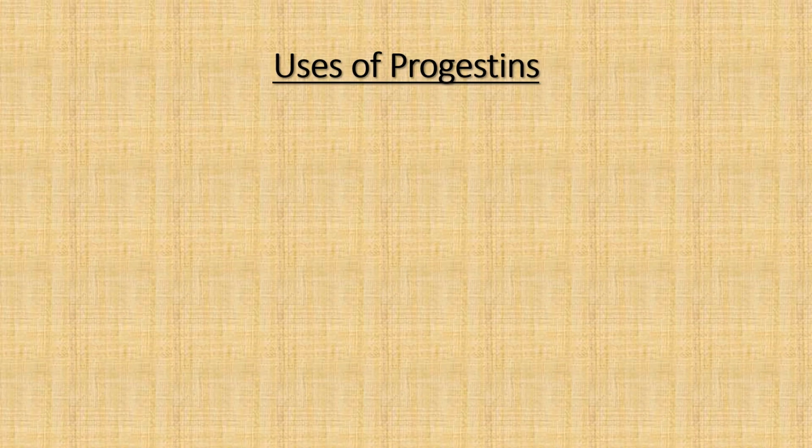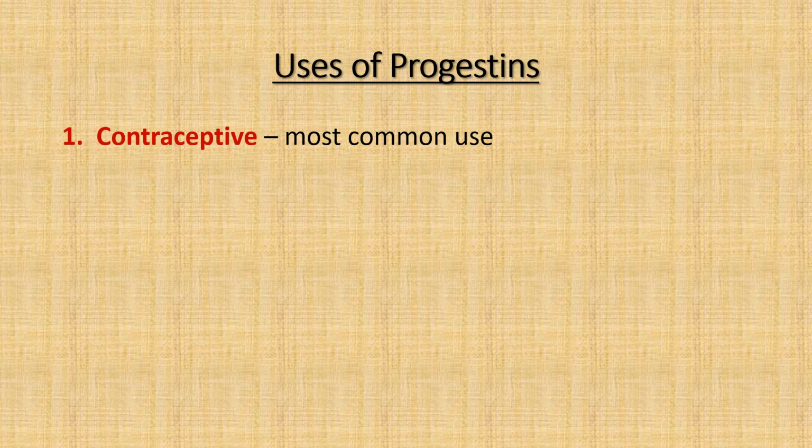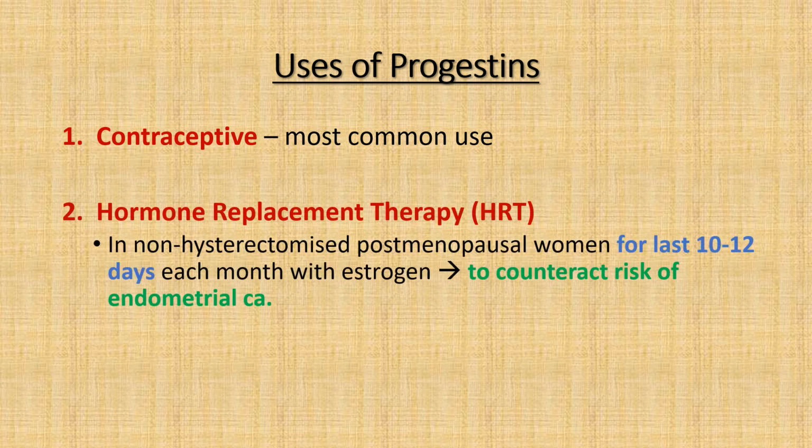Therapeutic uses of progestins. The most common use of progestins is as contraceptive. We will see details of contraception in a separate class. The second use is hormone replacement therapy. In non-hysterectomized post-menopausal women, progesterone is added for the last 10 to 12 days each month with estrogen. The purpose of adding progesterone is to counteract the risk of endometrial carcinoma due to estrogen.